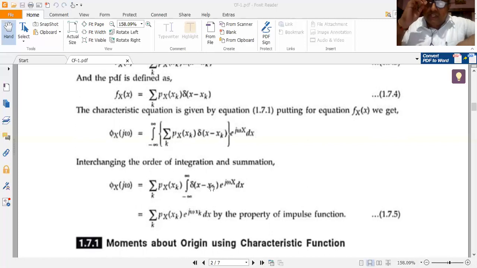You would have studied this in signals and systems and also in mathematics. I shall use the shifting property of the unit impulse function. So this integral is nothing but e to the power of j omega x, where x is evaluated at x is equal to xk.